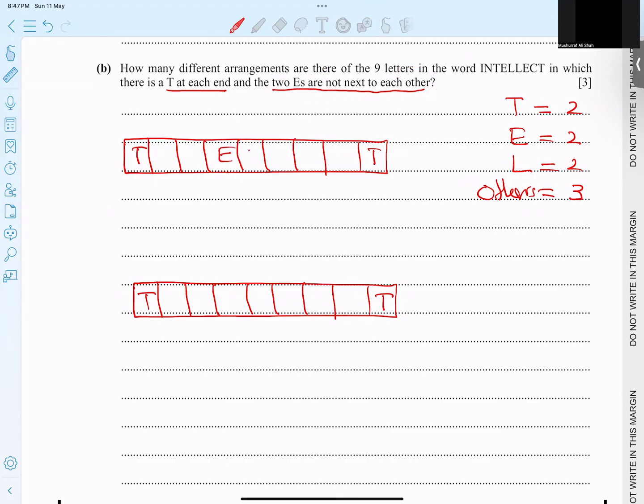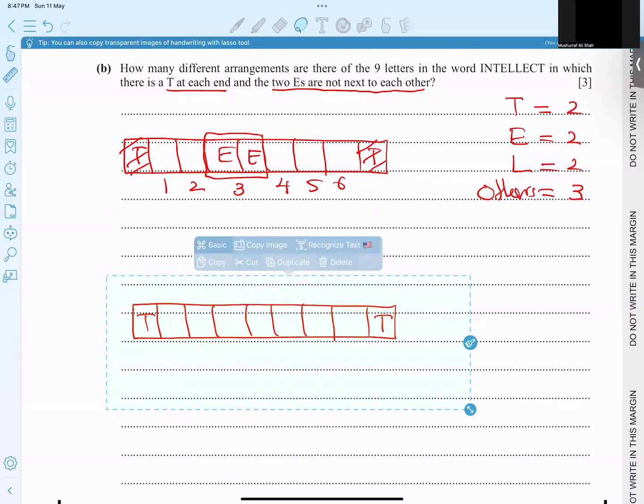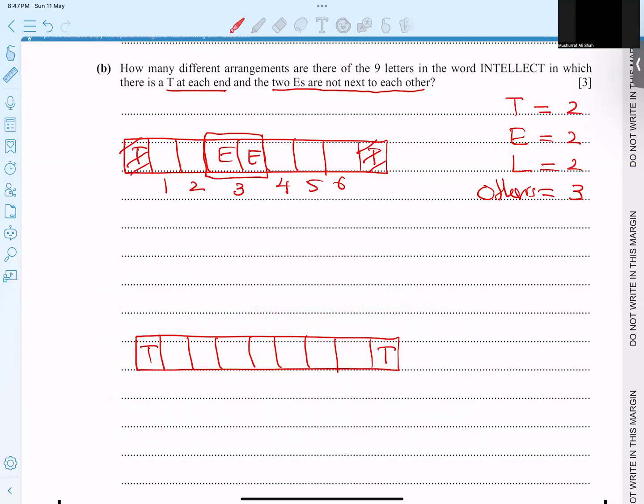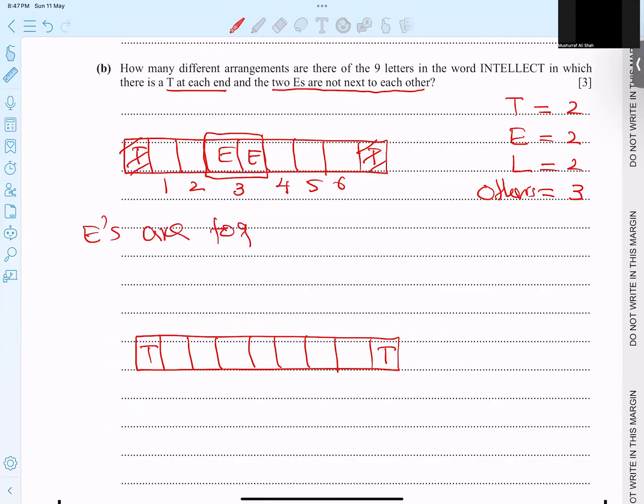I think the E's are together. Because T blocked, T cannot move to this place. One, two, three, four, five, six. Okay, so when I plan, when E's are together, what is the answer in this option?